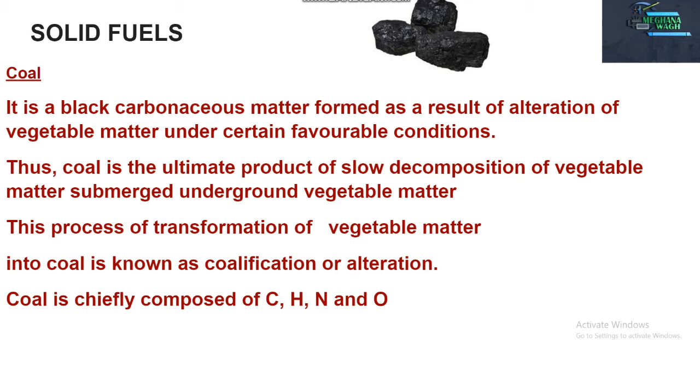Coal is black carbonaceous matter which is formed as a result of alteration of vegetable matter. It is the ultimate product of slow decomposition of vegetable matter. This process of transformation of vegetable matter into coal is known as coalification, or it is also known as alteration. This question is always asked in examination. Coal mainly constitutes carbon, hydrogen, nitrogen and oxygen.